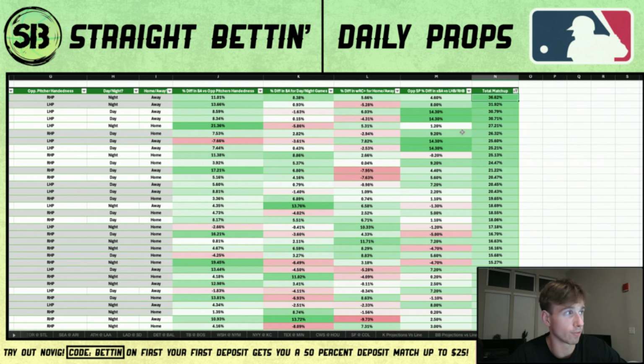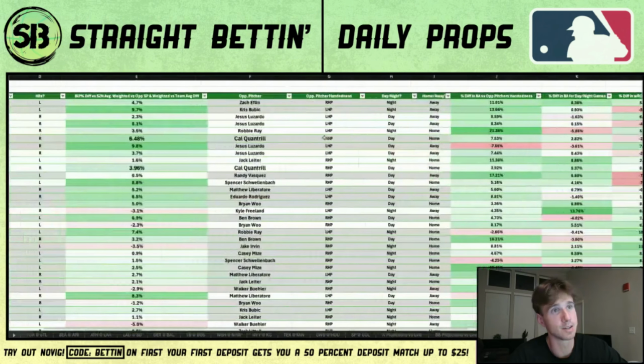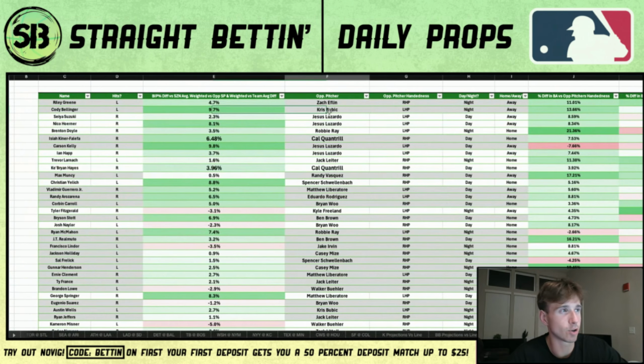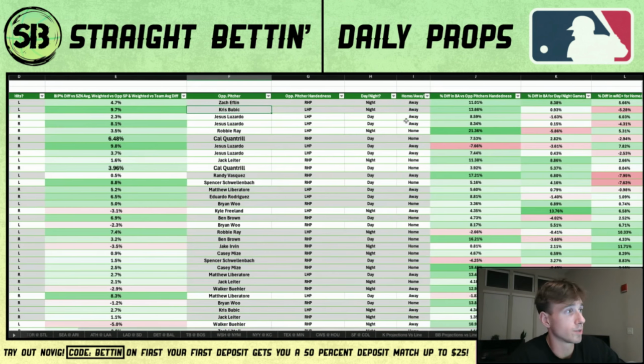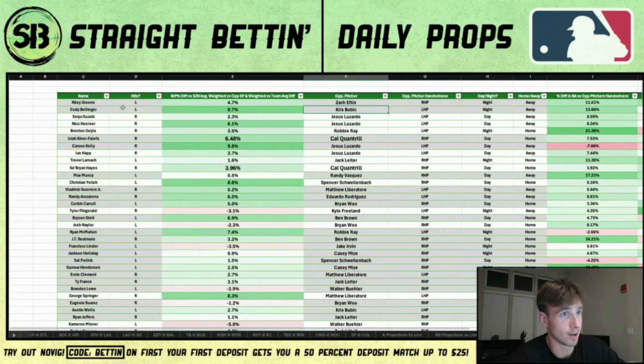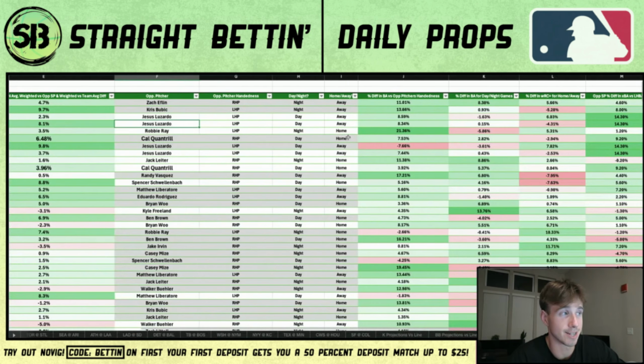I think that going for his total bases makes a ton of sense because his ISO was really, really high against righties, right? And ISO basically weighs out extra base hits. If you have a very high ISO, you hit a ton of extra base hits. So Riley Green over total bases makes a ton of sense. Cody Bellinger, I actually really like his over singles. I think it was minus 125 when I looked at it. So yeah, those are the two that I really dug into. Obviously, guys, we'll get into Luzardo in a little bit, but Luzardo has the most insane splits in the MLB.